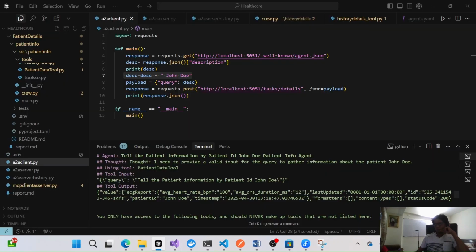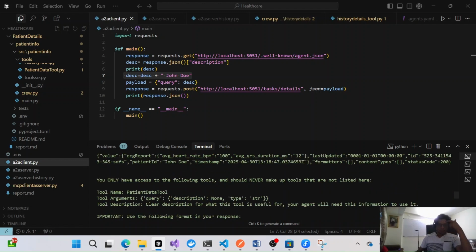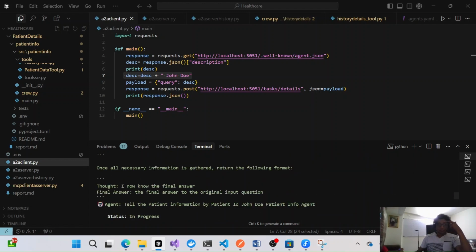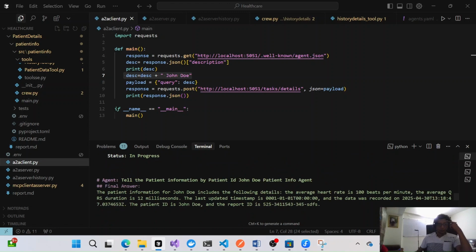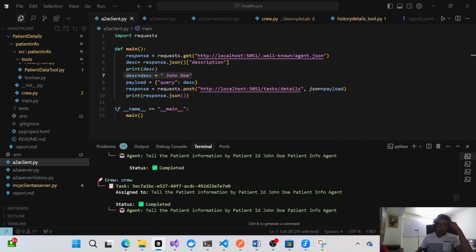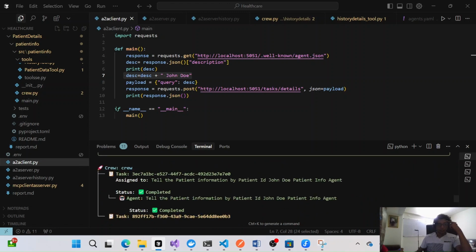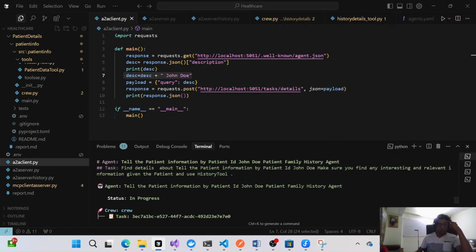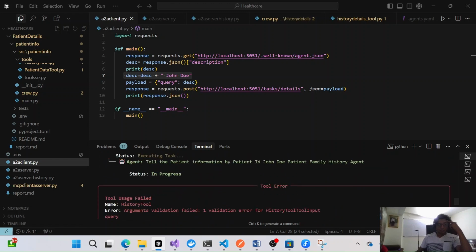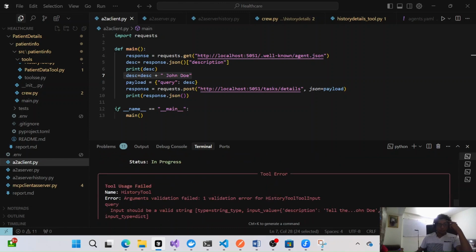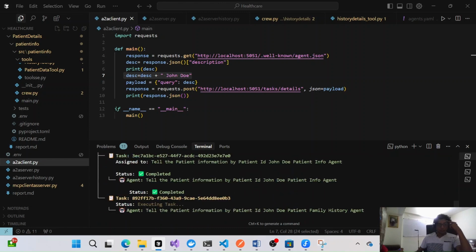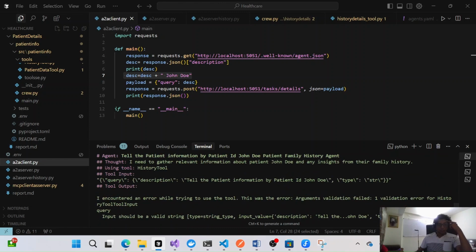Let me go here. We have all these details. Now it should go and call the history tool as well, so we'll see it. There is some validation error that we are getting.